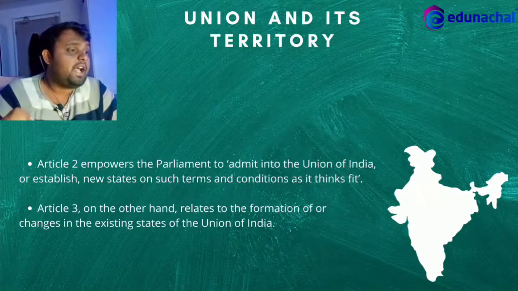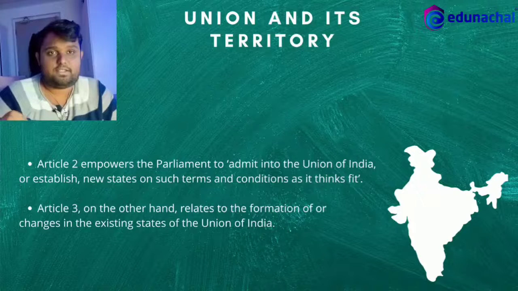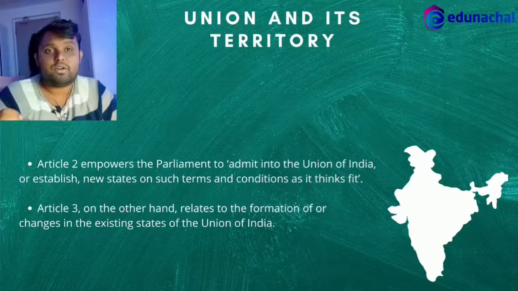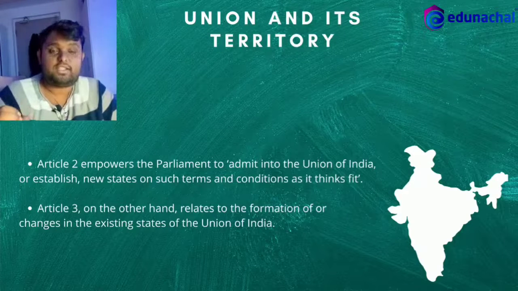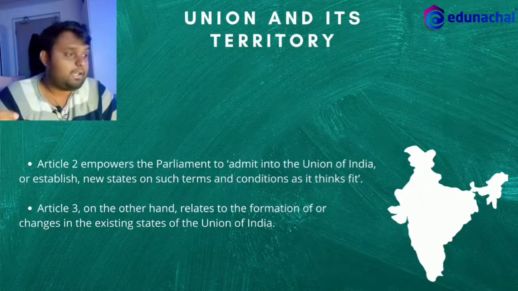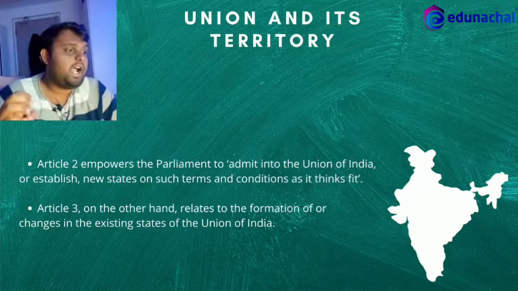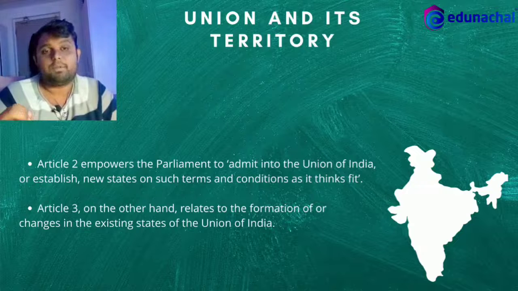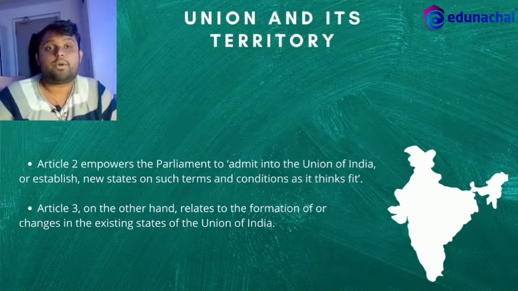Then, Parliament can increase the area of any state, diminish the area of any state, alter the boundaries of any state, and alter the name of any state. For example, the state of Odisha was earlier named Orissa.